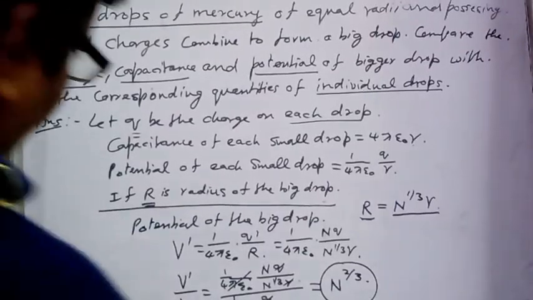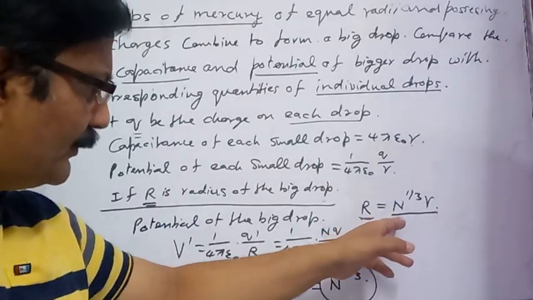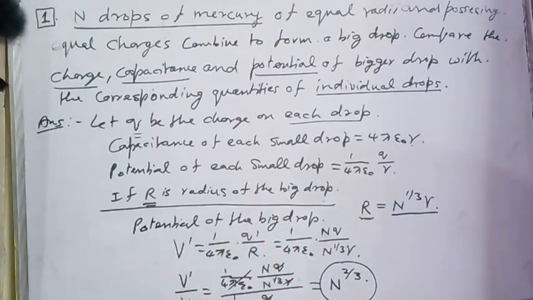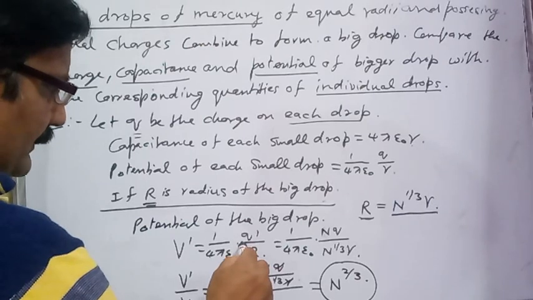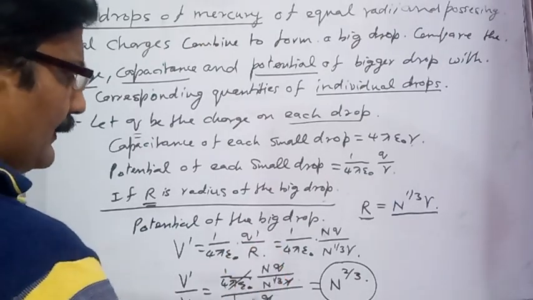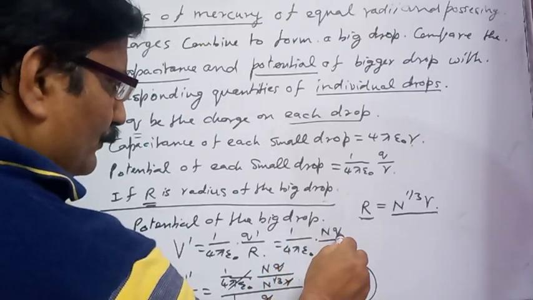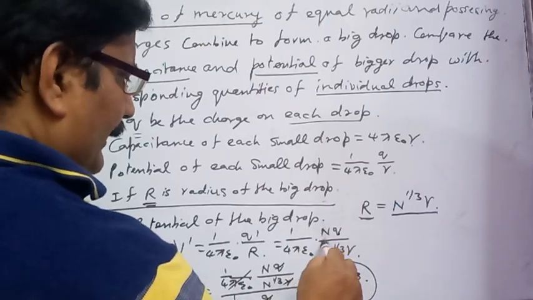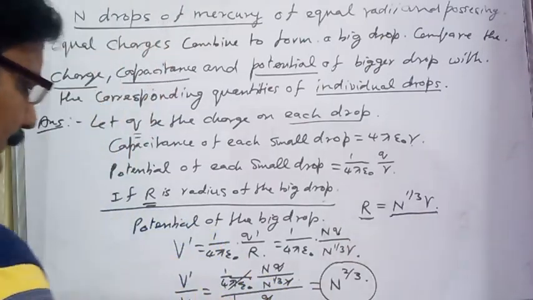Now what about the third part of the question? If the radius of the big drop is capital R equal to n to power 1 by 3 into small r, what is the potential of the big drop? The potential of the big drop is V dash equals 1 by 4 pi epsilon naught, charge on the big drop Q dash divided by the radius of the big drop, capital R. So it is 1 by 4 pi epsilon naught n into Q, where Q is the charge on the small drop, divided by the radius of the big drop, n to power 1 by 3 into small r.